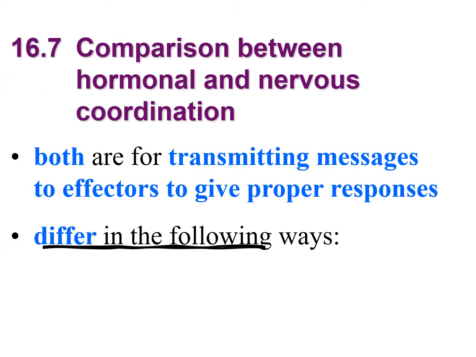The final part of this video is to compare the hormonal and nervous coordination. Both the hormonal and nervous coordination aim to transmit messages to the effector, so as to give a proper response. And the hormonal and nervous coordination differ in the following ways.